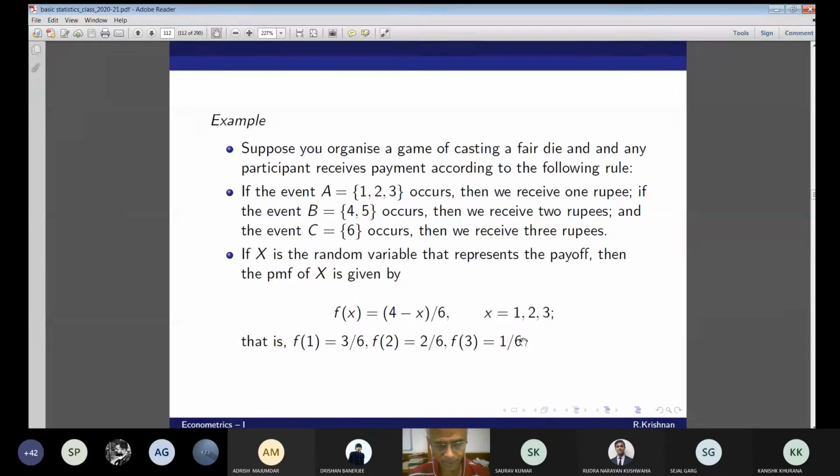Suppose capital X is a random variable that represents the payoff. The PMF of X is given by the following. Is it clear? It's very simple. I have written the PMF as a general formula.